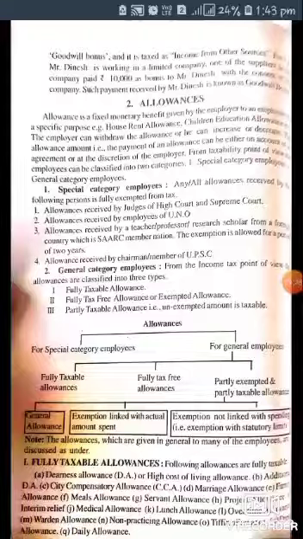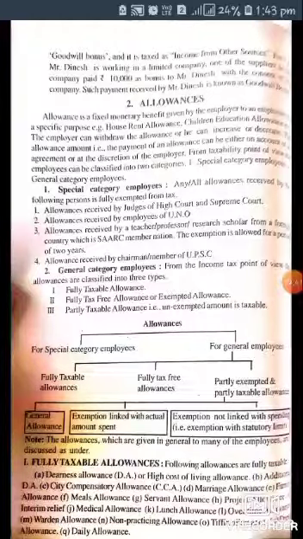All these allowances are completely exempted, and these employees come under special category employees.